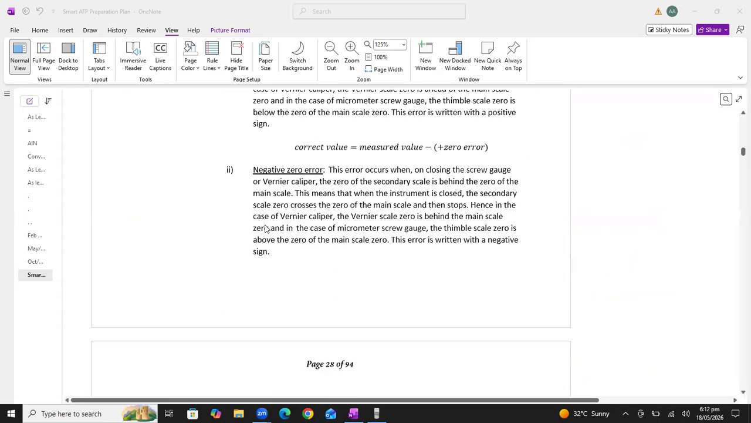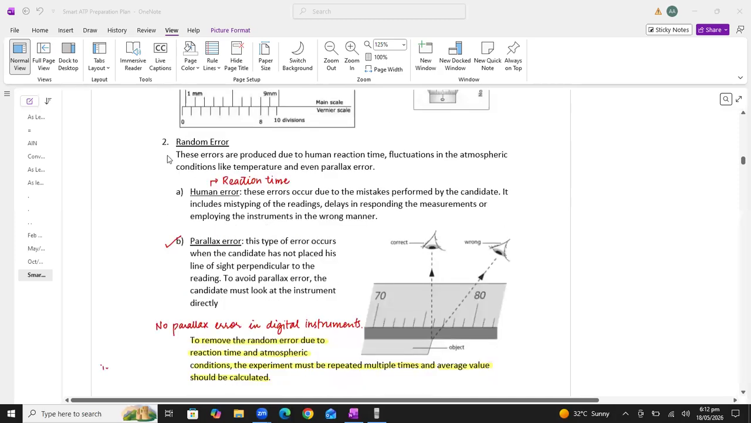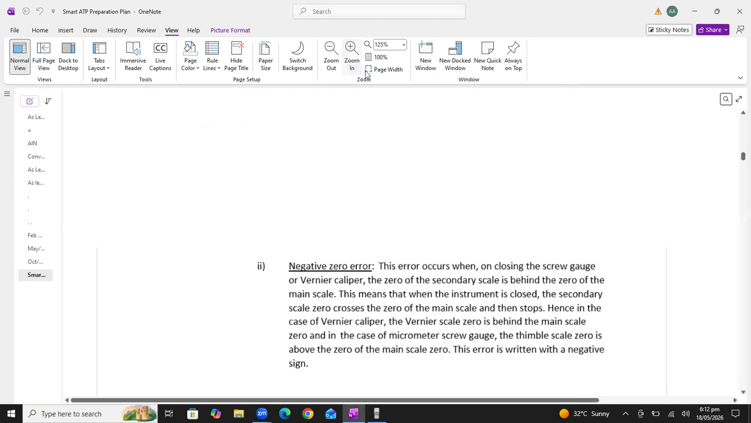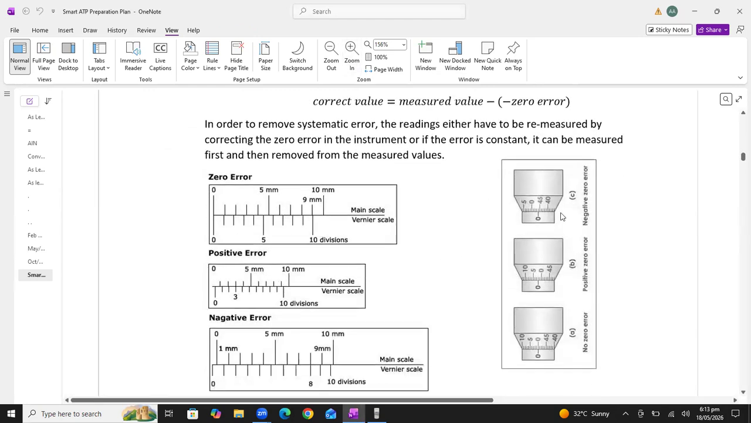Now, let's have a look at random errors. Like you can see, they have added multiple examples here. These are the vernier scales. Vernier scales are not part of your syllabus, so I'm not going to discuss the vernier scale with you, students. But the micrometer screw gauge is part of your syllabus.